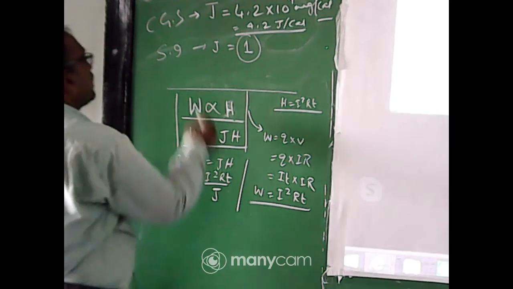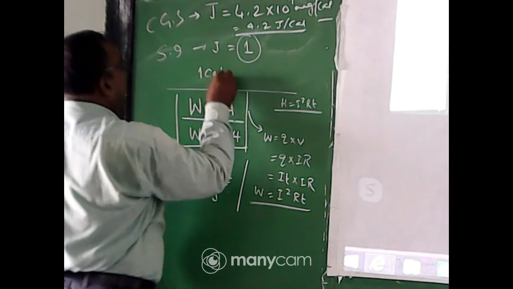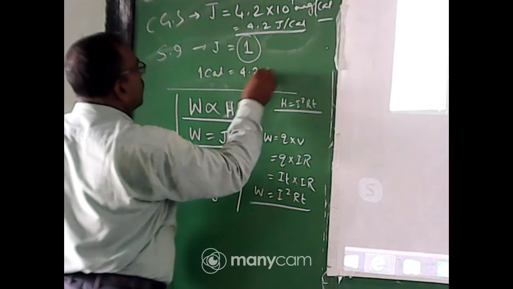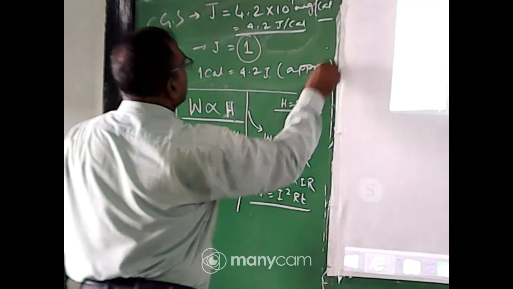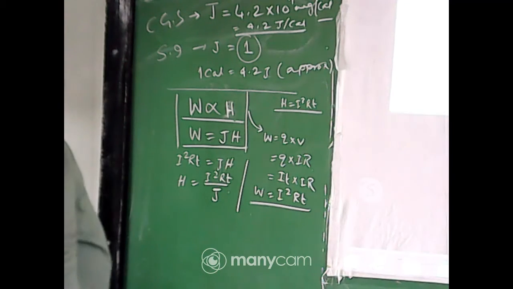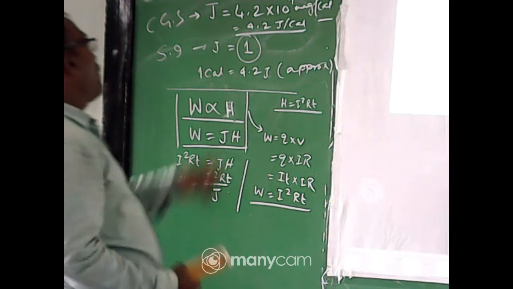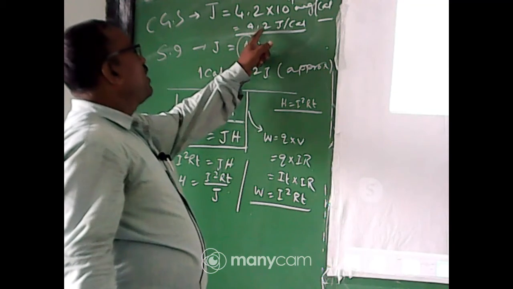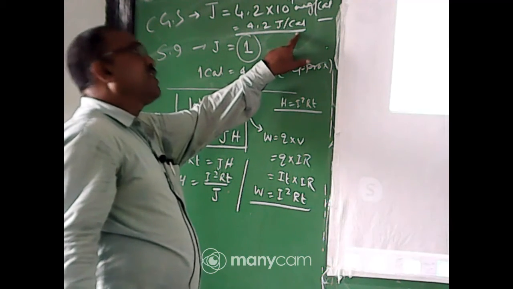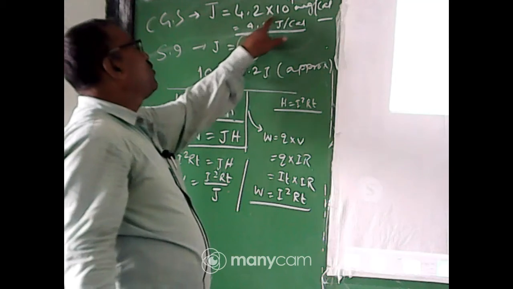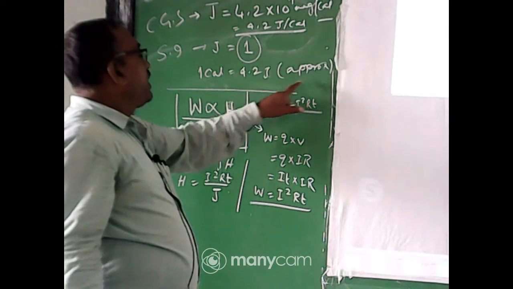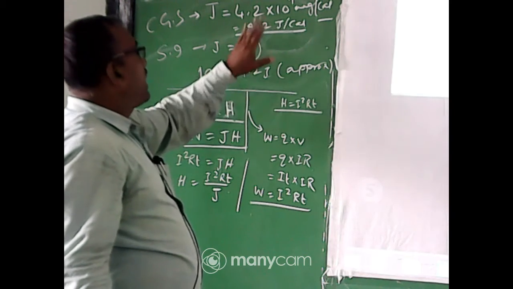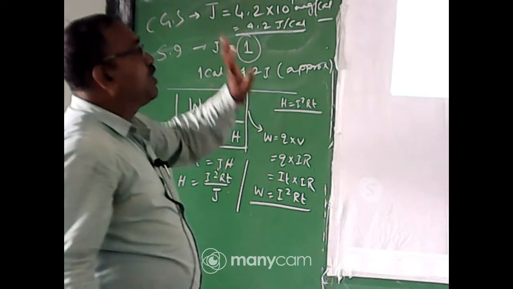My dear student, you listen, 1 calorie equal to 4.2 joule approximately. Actual value 4.18 joule. So 4.2 joule per calorie, or 4.2 into 10 to the power 7 erg per calorie. So 1 calorie equal to 4.2 joule.